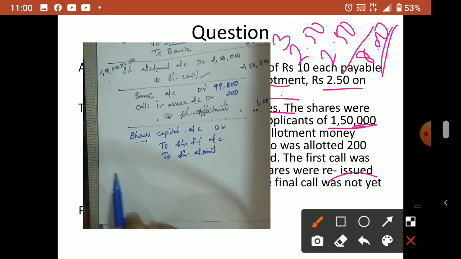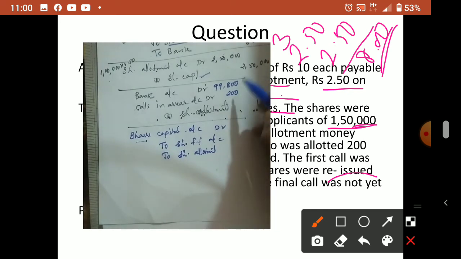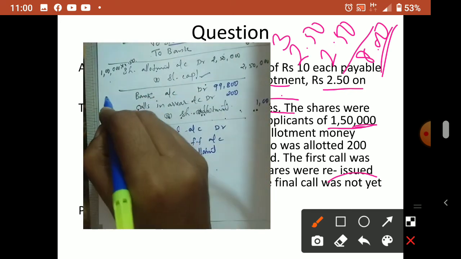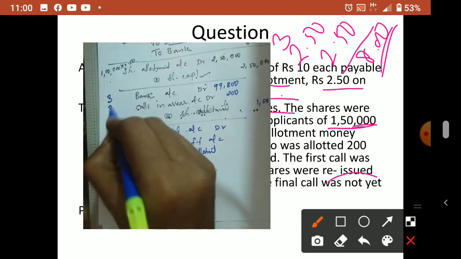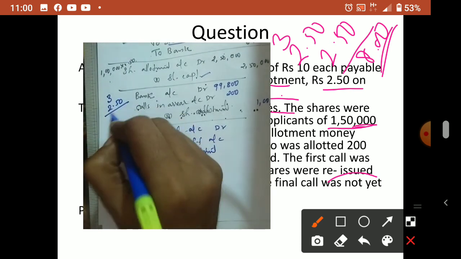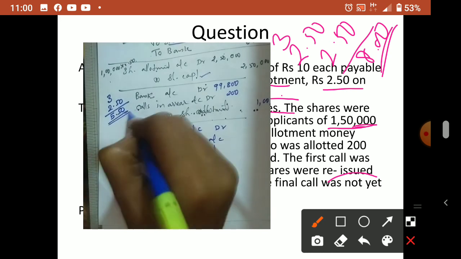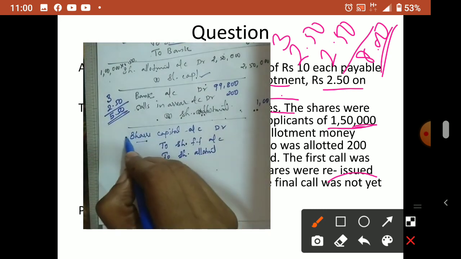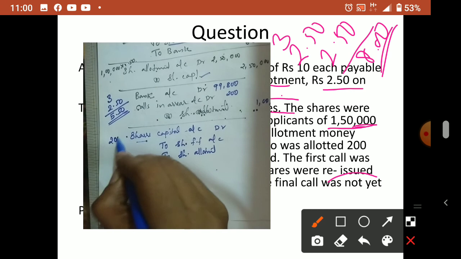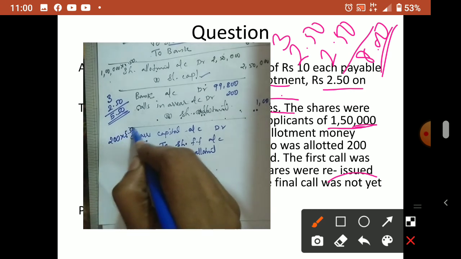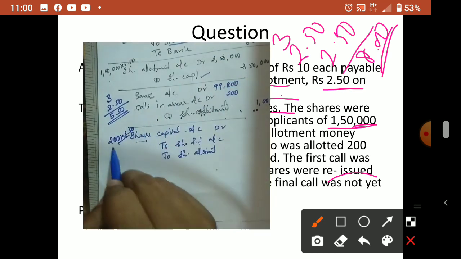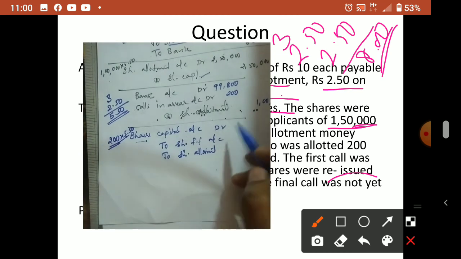We forfeited after allotment, so 3 rupees application, 2.5 is allotment. So only 5.50 asked. So that 5.50 you have to multiply. So 200 into 5.50. Don't take that 300. Always you have to take 200 only. That is the allotted number.